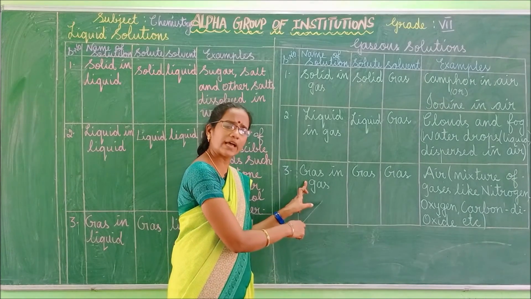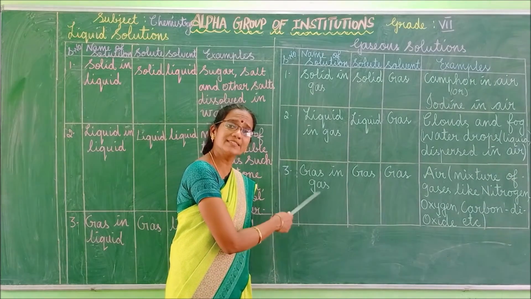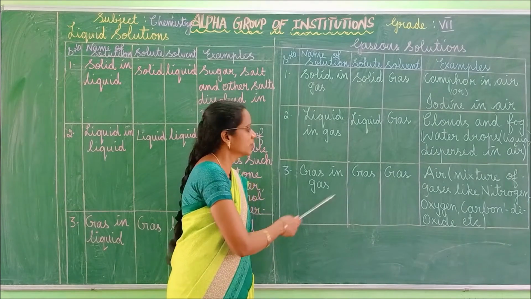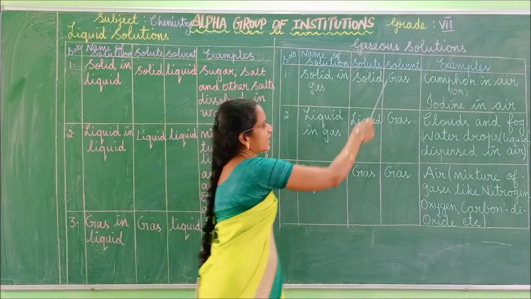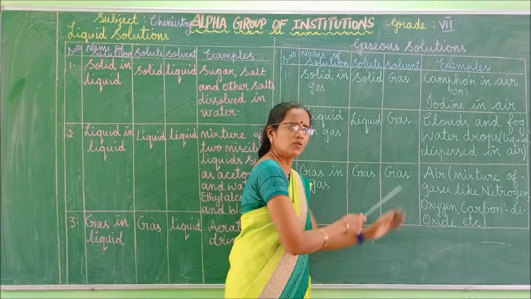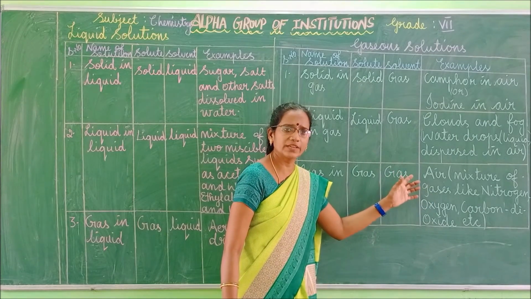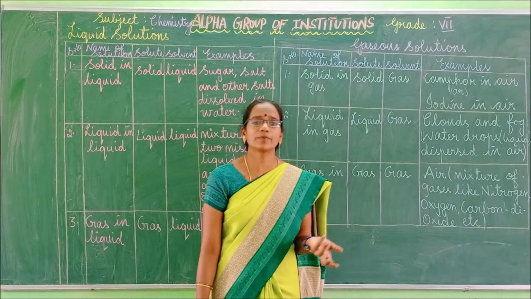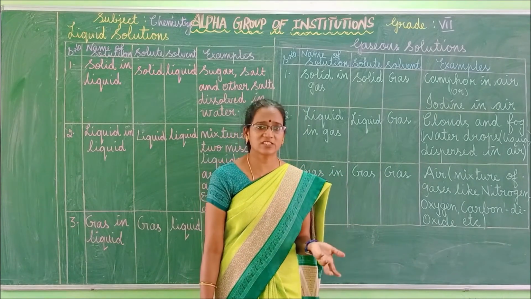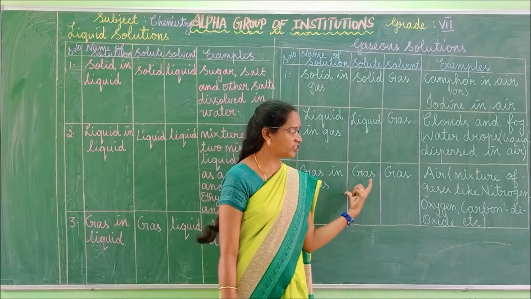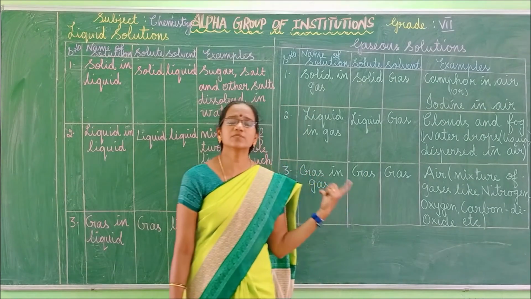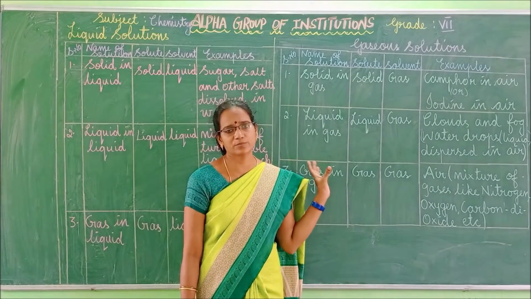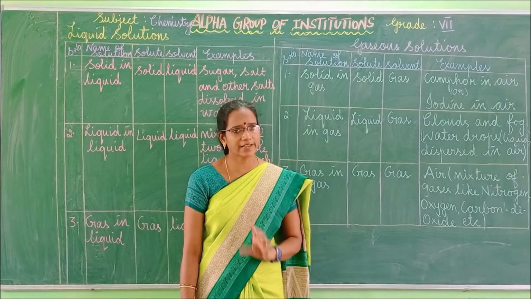Next one, gas in gas. Here both the solute as well as the solvent are in the same state, that is the gaseous state. The solute is gas as well as the solvent is also gas. What example can we give? Of course, air. Air is a mixture of gases, isn't it? Like nitrogen, carbon dioxide, oxygen, inert gases, etc. Got it, children? So these are the 9 types of binary solutions. Mostly one-word answers you will get from these types. So all the 9 types you should learn, right?